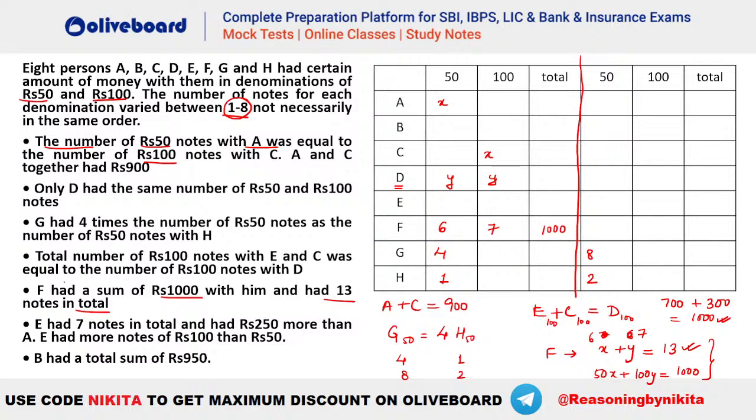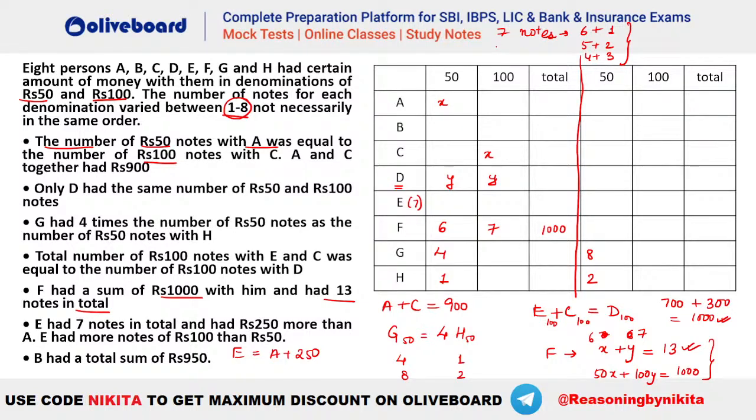Okay, after that, see what has been given. Then E has 7 notes in total. So how many notes does E have in total? 7 notes in total. Okay, E has 7 notes in total and has 250 more than A. So E is equal to A plus 250. And E has more notes of 100 than 50. So 7 notes. What combinations can 7 notes have? Let's say 7 notes are there. So what are the possibilities? You can see it can be 6 plus 1. It can be 5 plus 2. It can be 4 plus 3. Either of the 3 possibilities, isn't it?